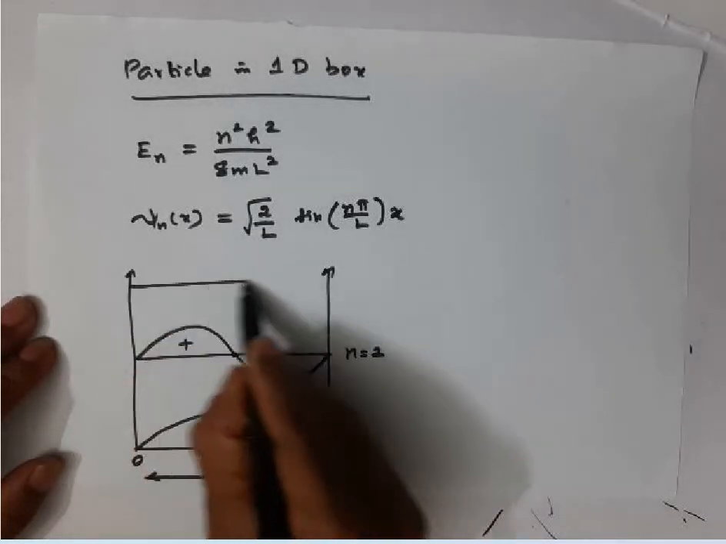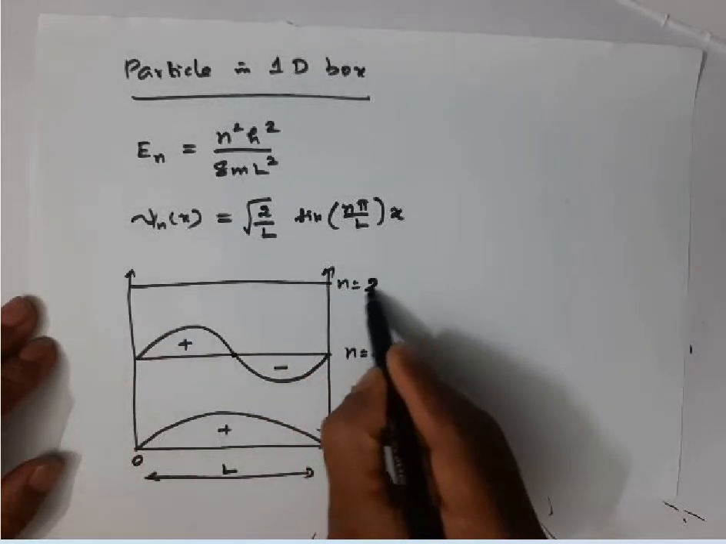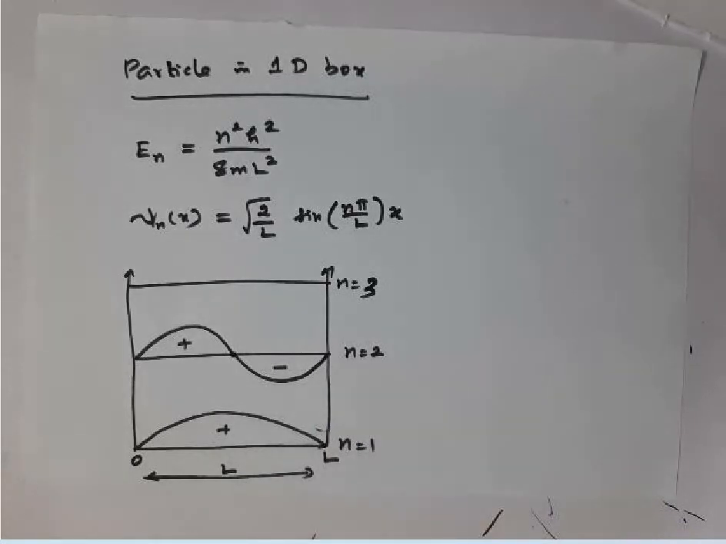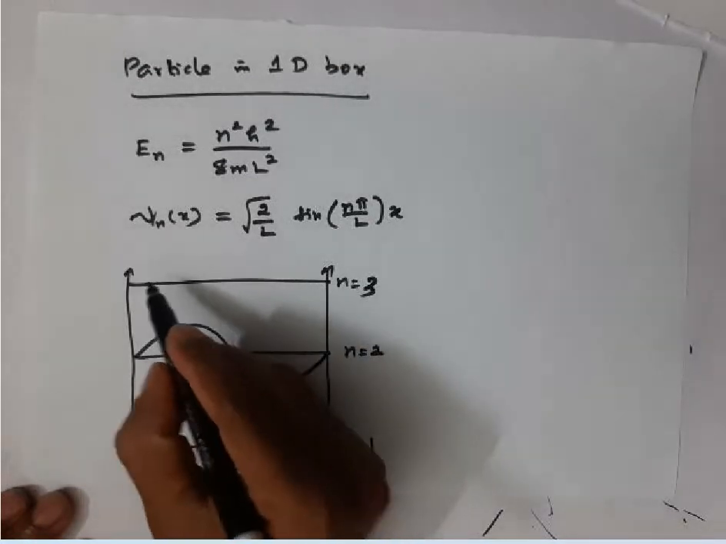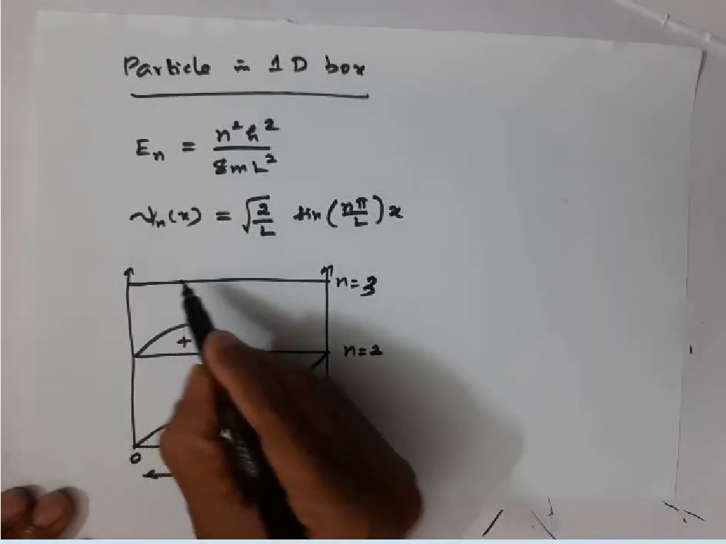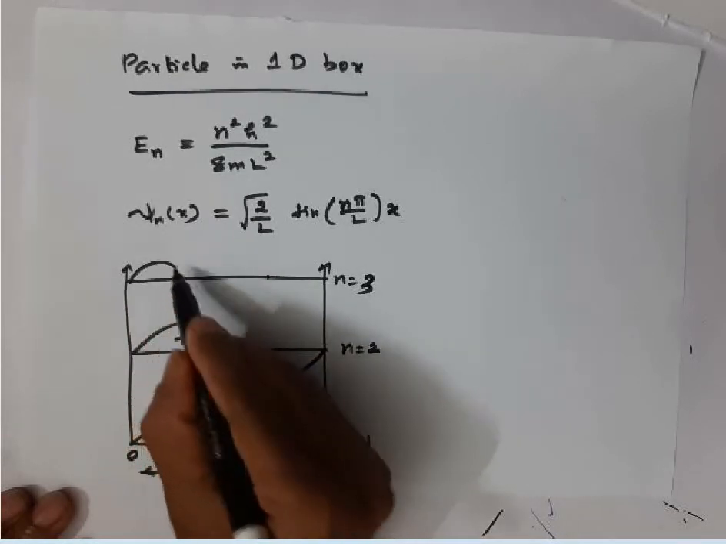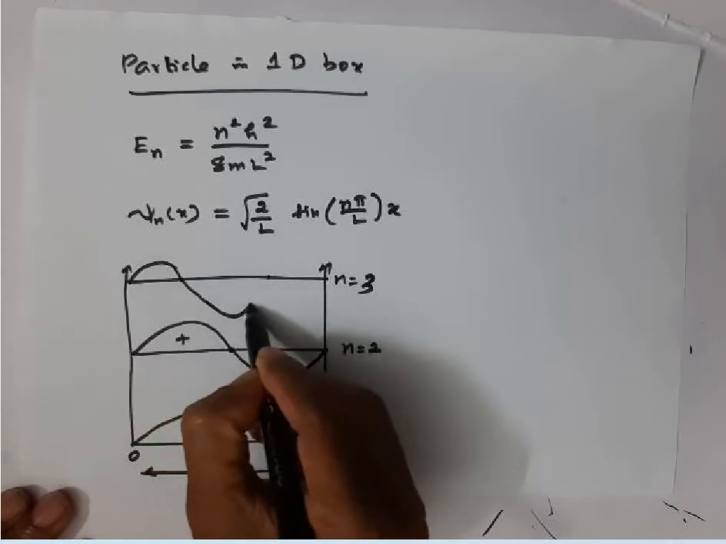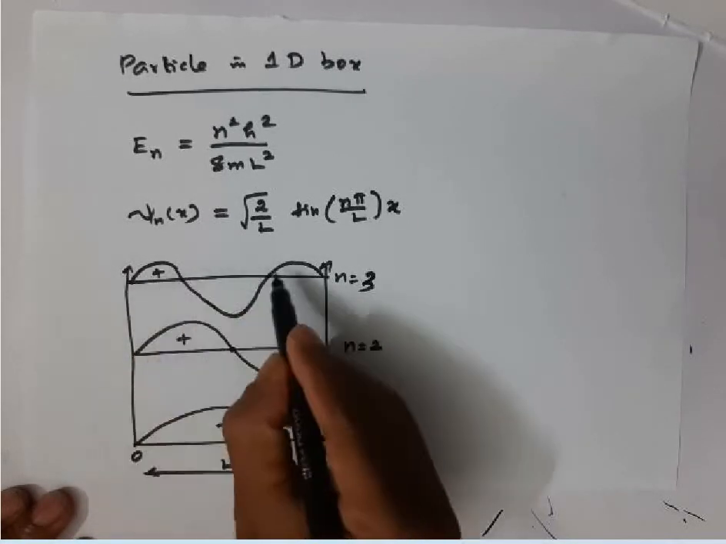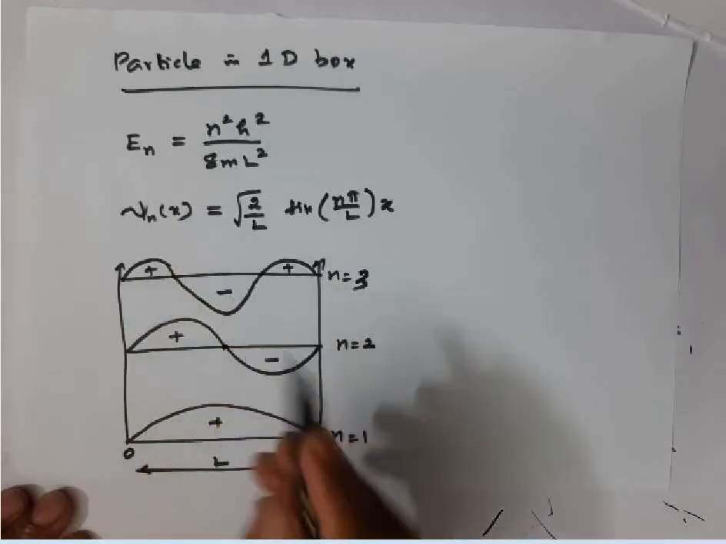Similarly, n equal to 3 state is called the second excited state. Those things we discussed in the last class. In the second excited state, the wave function becomes 0 at L by 4 and at 3L by 4. So the wave function will have a form like this. It has positive values here and here and negative value here.